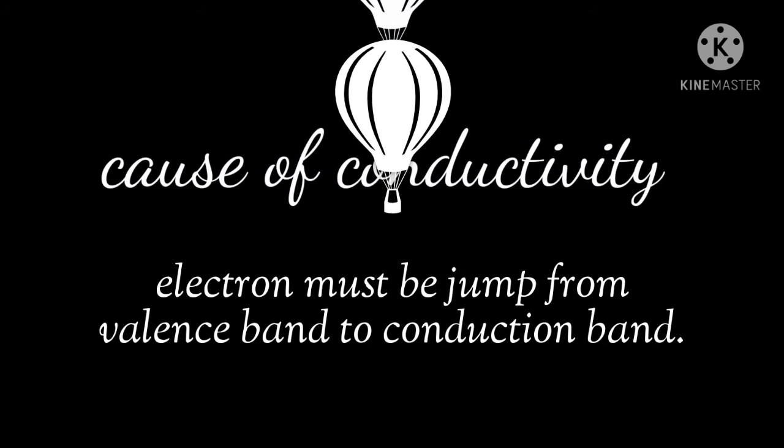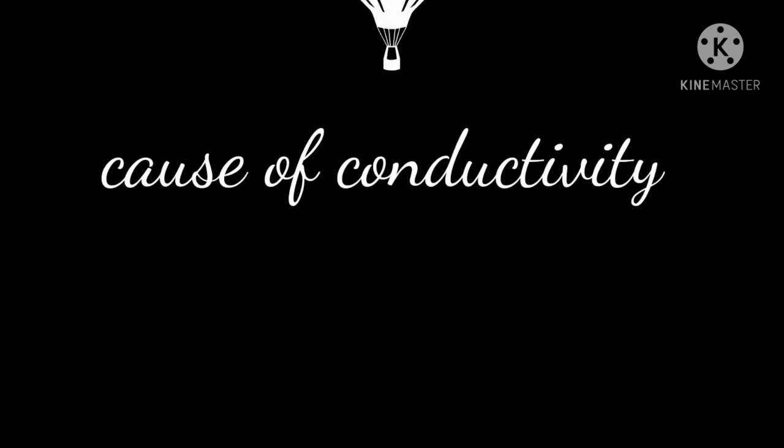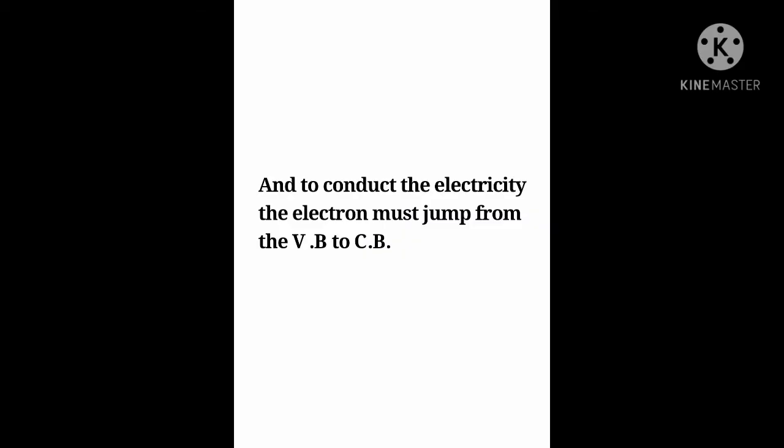We already know that metals are good conductors because they consist of a large number of free electrons, and these electrons must jump from the valence band to the conduction band. See this picture carefully. There is a valence band and a conduction band. All electrons are in the valence band, and for conductivity the electrons must jump from the valence band to the conduction band.